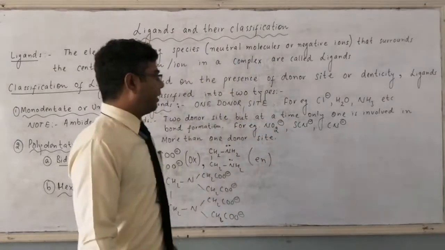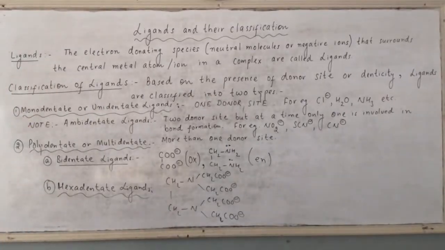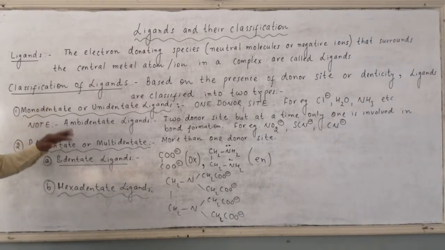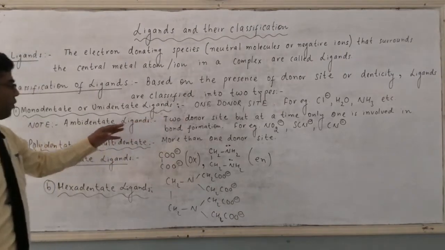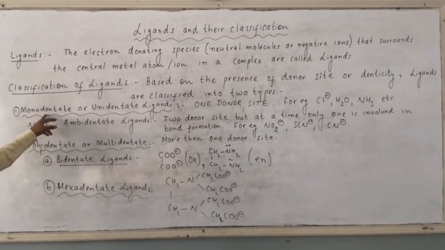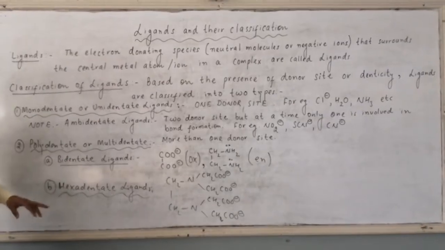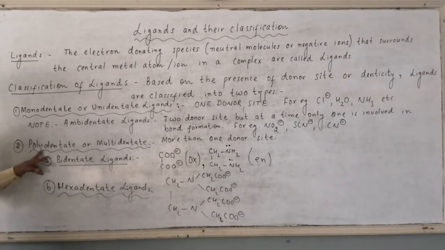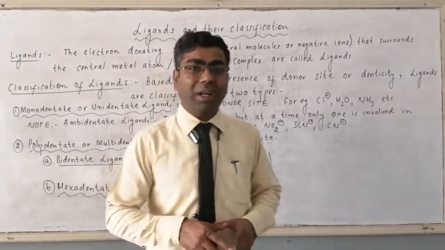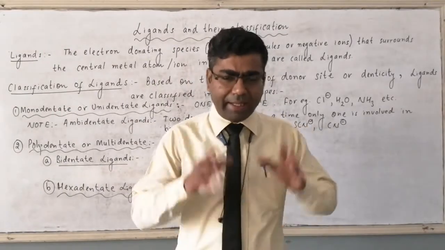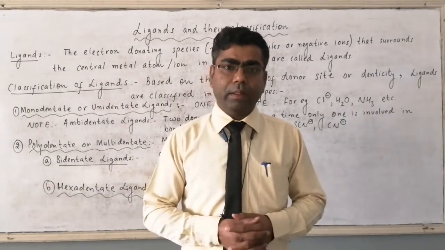Now, based on the number of donor sites or number of donor atoms, the ligands are classified broadly into two types. First one is called monodentate ligand or unidentate ligand, and second one is called polydentate ligand or multidentate ligand. Donor site is also called denticity, denticity of the ligand.